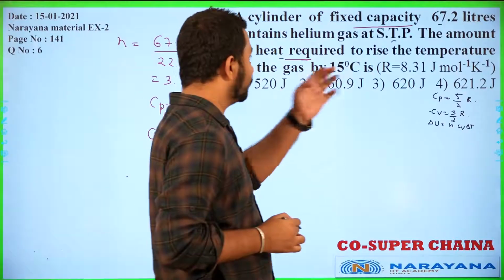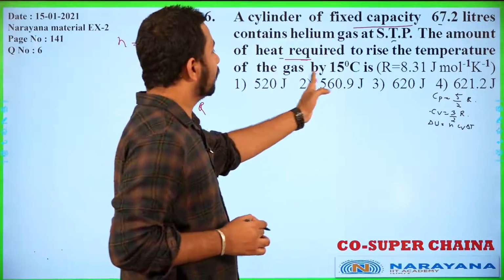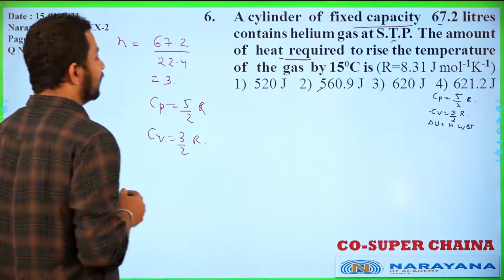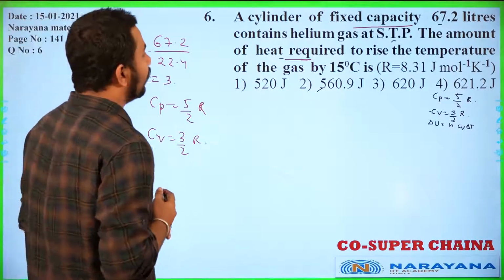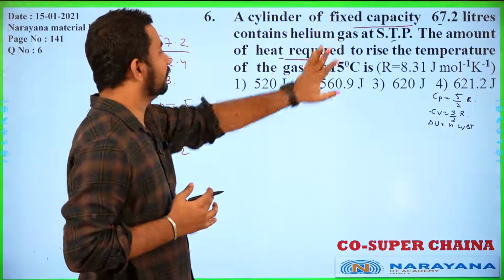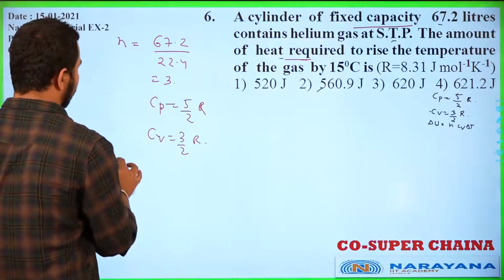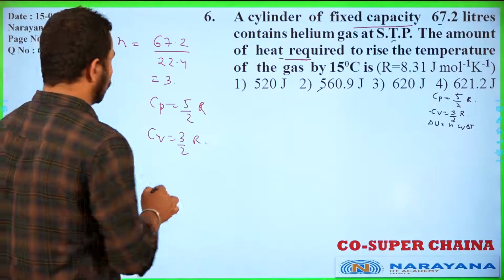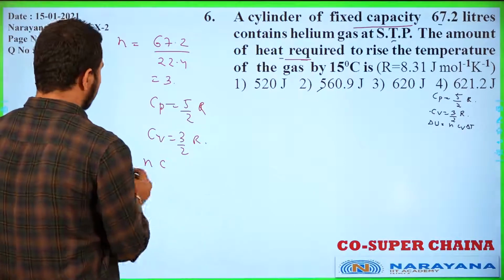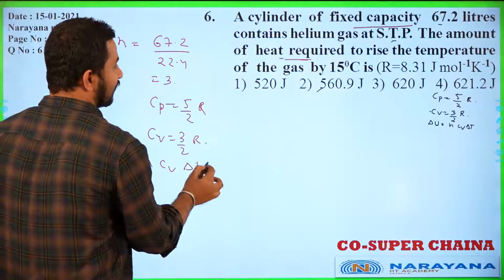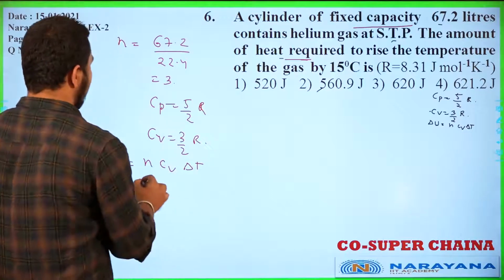Now the amount of heat required, they are asking, to raise the temperature by 15 degrees. Because it is having fixed capacity, whatever U will be there, that will be equal to our Q value. So we can write U will be equal to nCv delta T. Cv value we already have here.